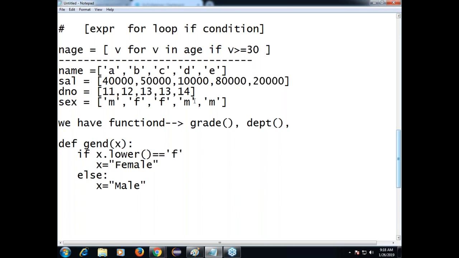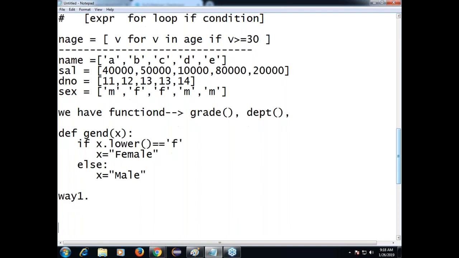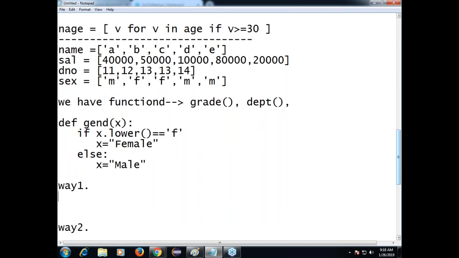I want to transform it as a tuple. Two ways I will show you again, way 1 and way 2. Let's say info equals an empty list. For name, salary, department number, and sex.